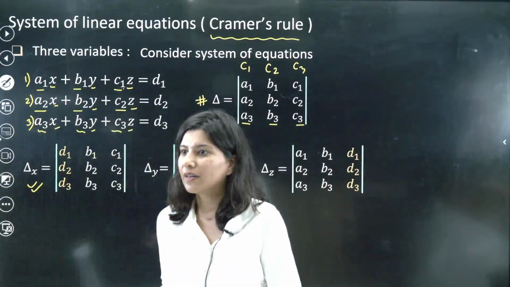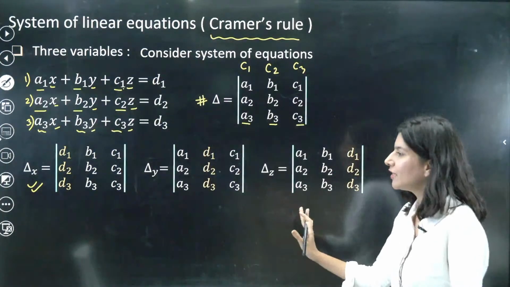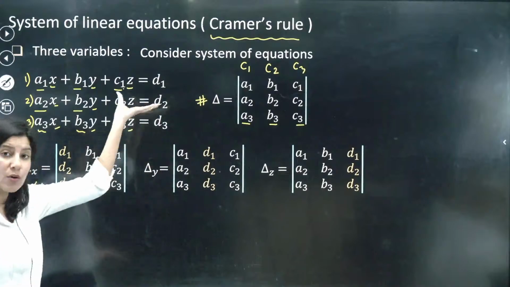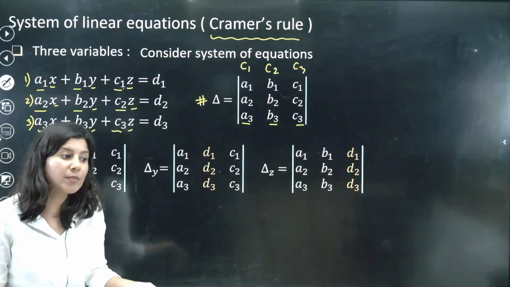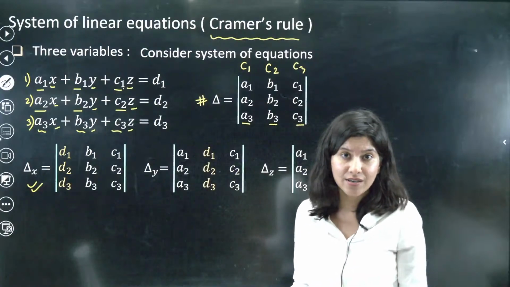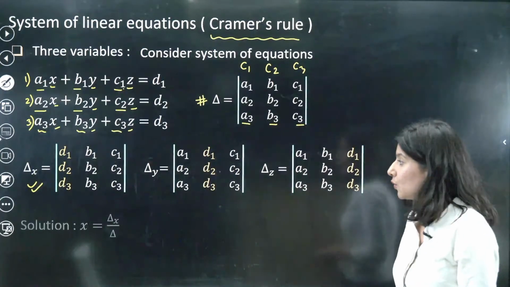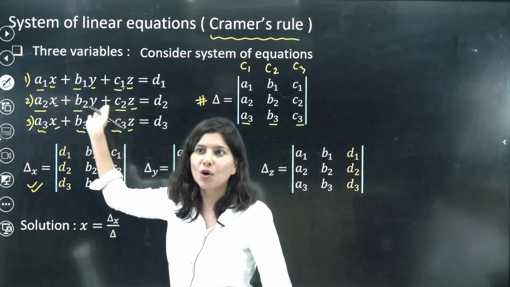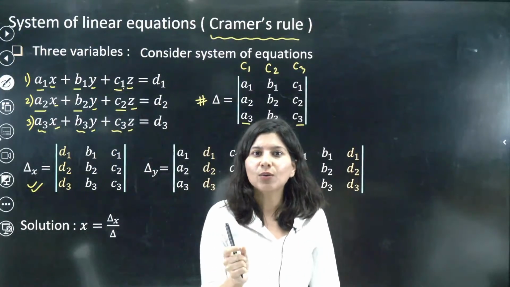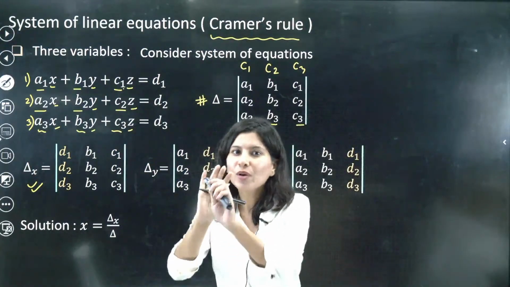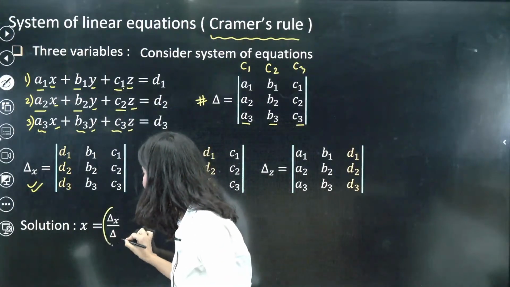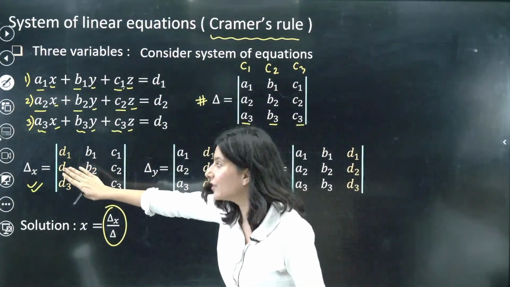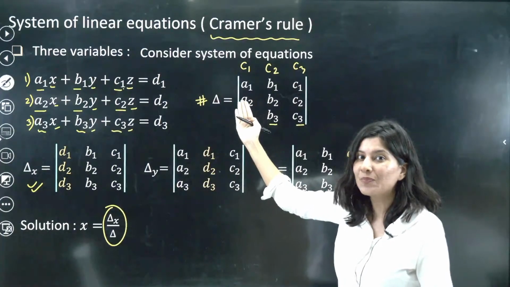All good? So these 4 determinants, I hope this is clear. Now what to do, ma'am? You might say, ma'am, you were to show how to solve the equation, but you have written these 4 determinants. What should I do with them? To get the solution, what are you looking for? Solving these 3 equations means you are trying to get the values of x, y and z. So now you don't have to do anything else. Your value of x is nothing but del x by del. You can calculate these values, and this value upon this value will give you the value of x.